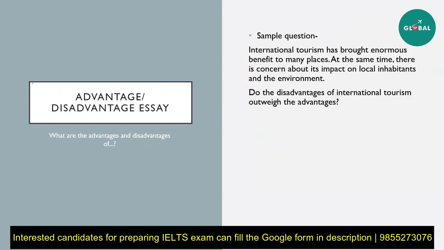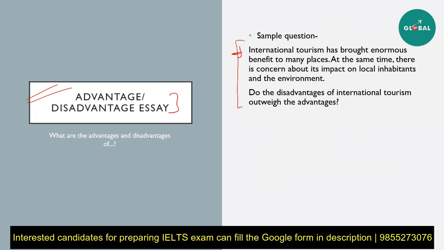Now, the next type of essays that we encounter in IELTS, also very common, are advantage disadvantage essays. You know, those in which they ask, do you think there are any advantages to that? Do you think there are any disadvantages? Or how many advantages or disadvantages are there to that? Anything like that. Whenever they use the words pros or cons, advantages, disadvantages, merits, demerits, it's this type of essay. Now, in this, they can be framed in a number of ways.